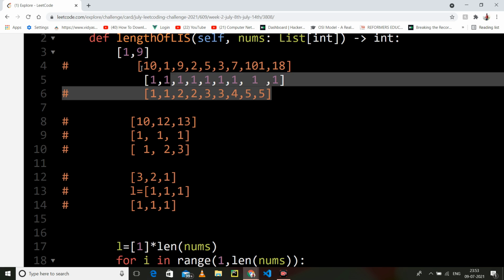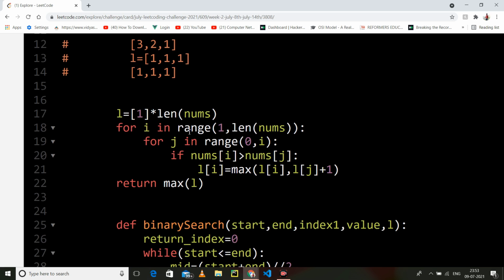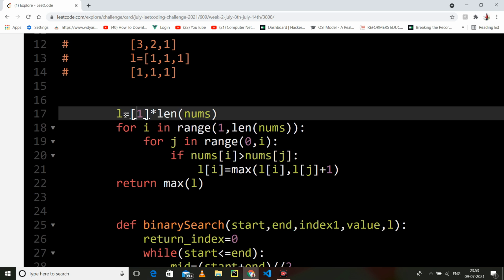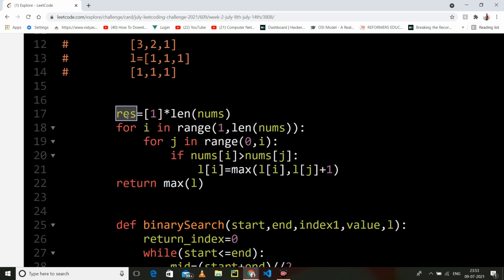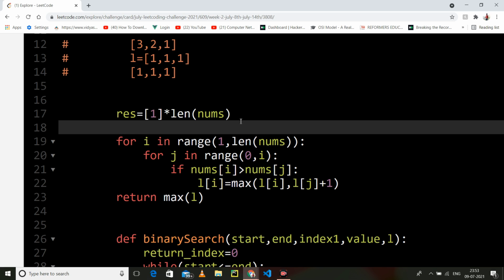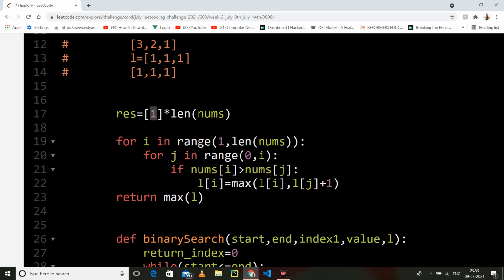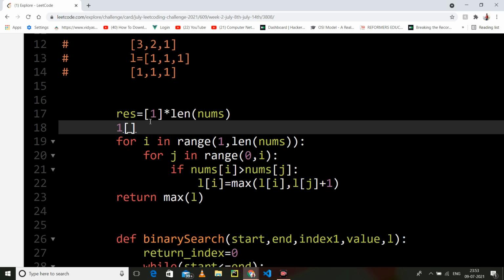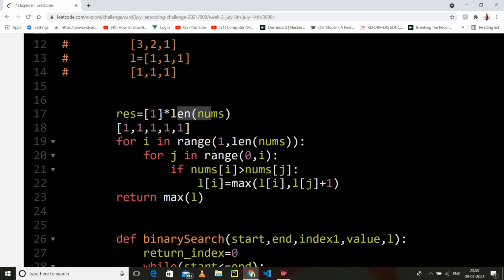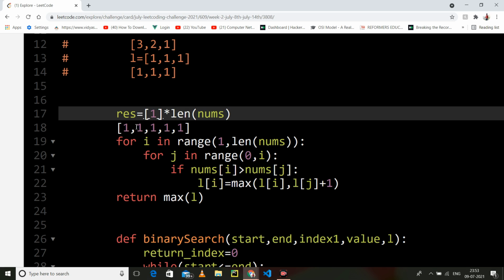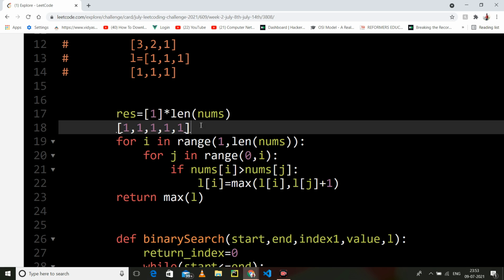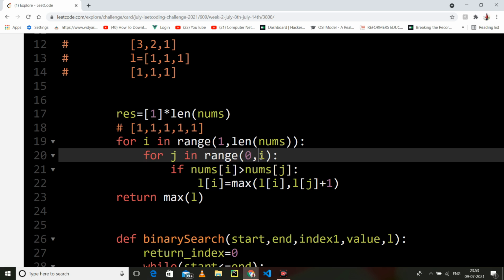So the same thing I have implemented here. I have initialized my result array with 1. If our nums is of length 5, then multiplying 1, it will become 1, 1, 1, 1, 1, because the length of each is 1. So we will start from index 0 till i.